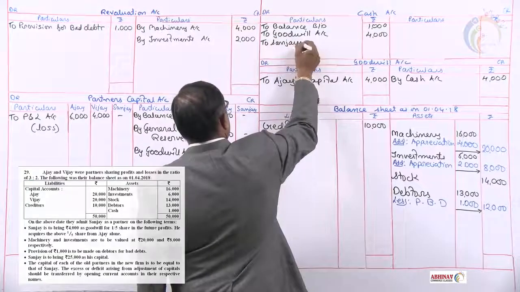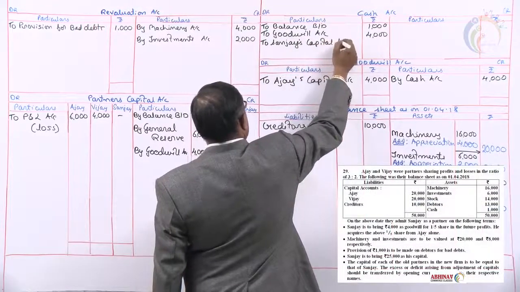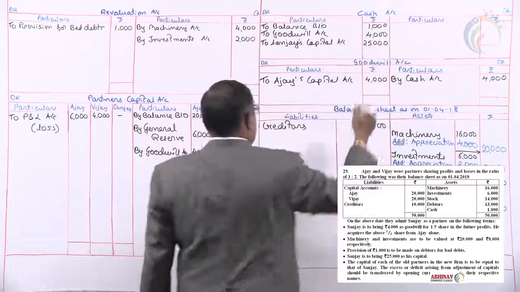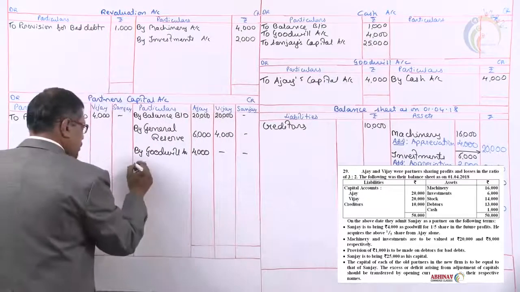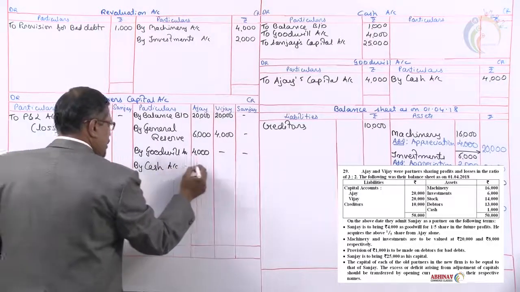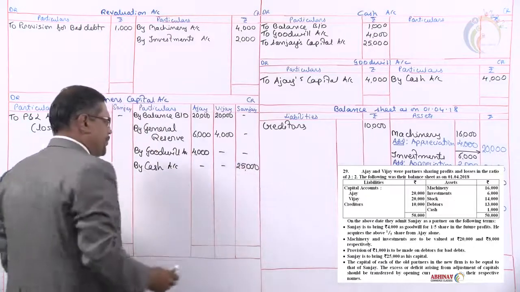To Sanjay's capital account. How much cash has he brought in? 25,000. Transfer it to his capital account by cash account. Brought in by Sanjay, 25,000.